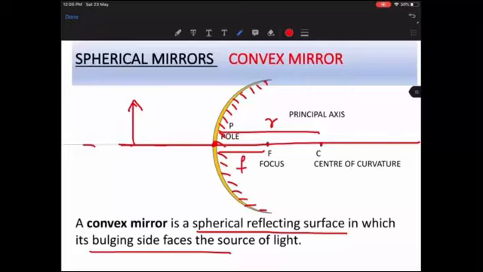The only difference is that in the case of a concave mirror, all the points like the focus and the center of curvature were in front, but here, as you see, the focus and the center of curvature are towards the painted side. Look at this. How was the sphere out of which this mirror was made? The sphere would have been something like this. So where should the center of curvature be? The center of curvature should be onto the right, as you see here. Fine.